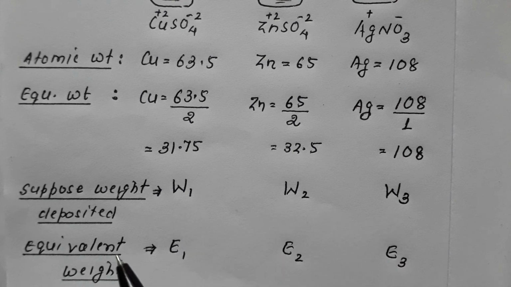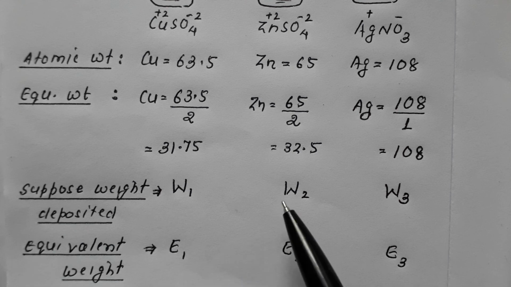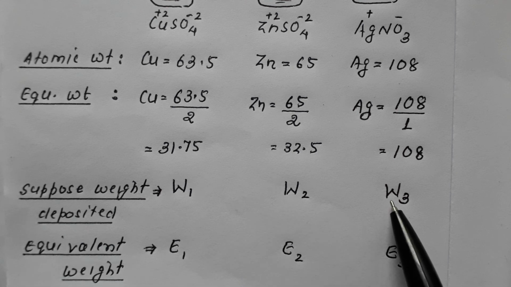Suppose the equivalent weight of copper is E1, of zinc is E2, and of silver is E3. So the weight of copper deposited is W1 with equivalent weight E1, zinc W2 with E2, and silver W3 with E3.